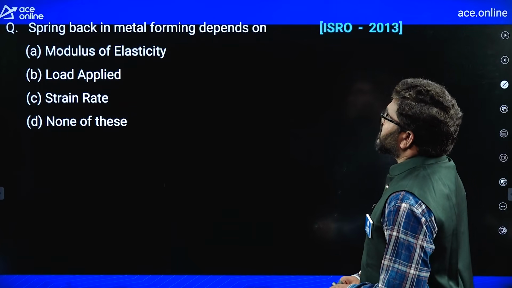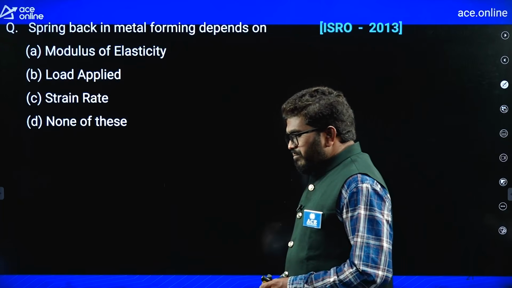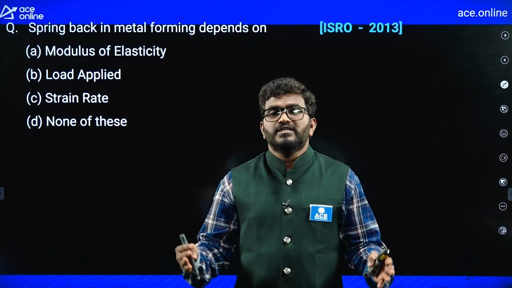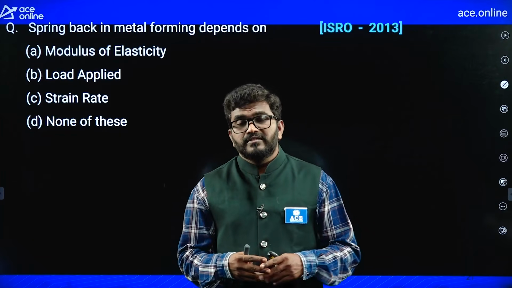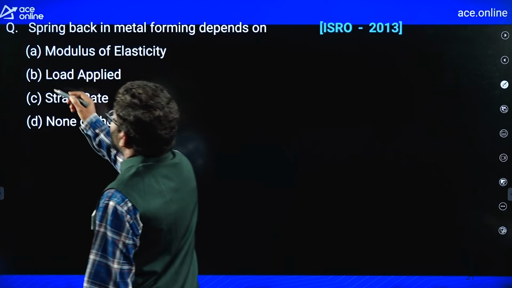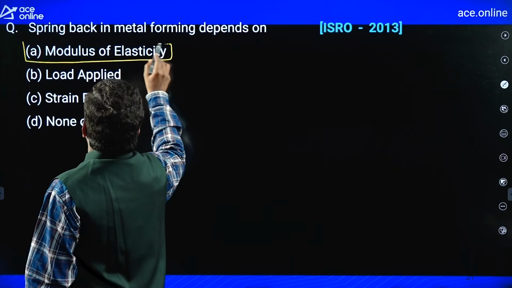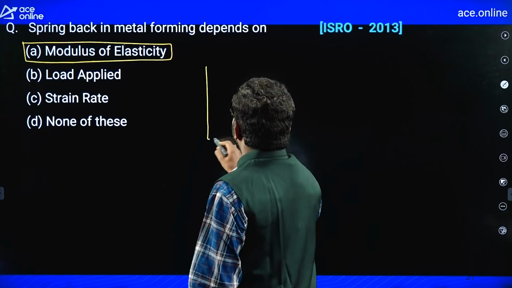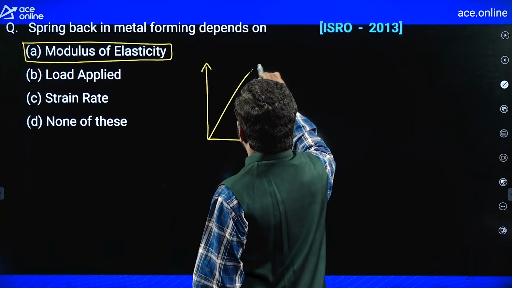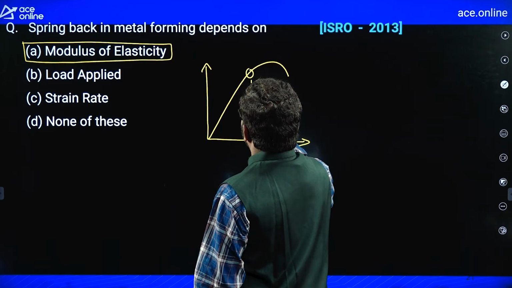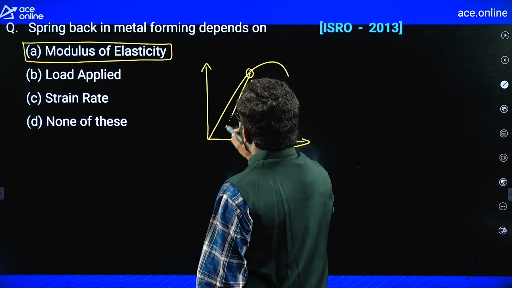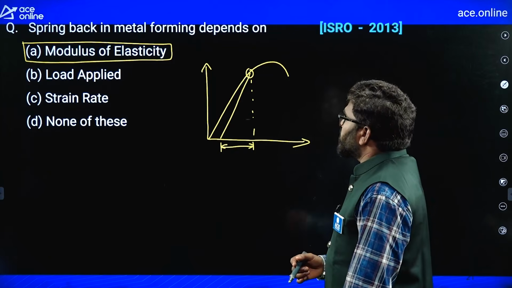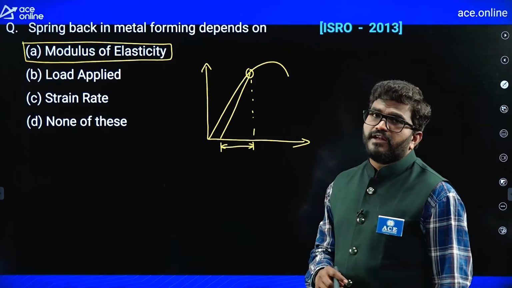Next, spring back in a sheet metal depends on what? Suppose after deforming the material, if we release the load, some amount of material regains back. That is because of the modulus of elasticity. Okay, that depends on the modulus of elasticity. Let us consider the material is like this, suppose I applied the load up to here. If I remove the load, the material follows like this, this much amount of material bounces back. So it depends on the modulus of elasticity.